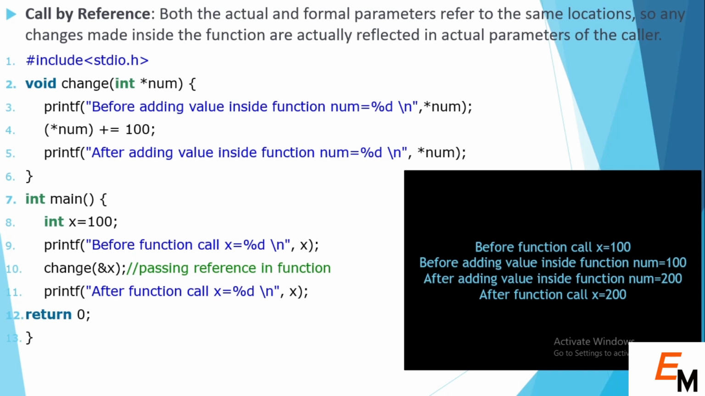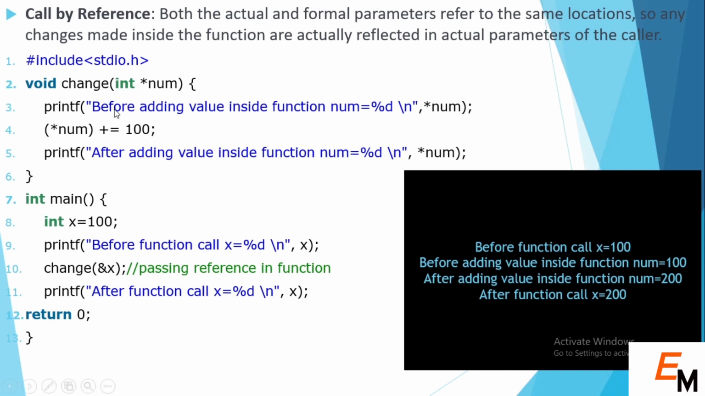Whereas if you talk about call by reference, both the actual and formal parameters refer to the same location, so any change made inside the function is actually reflected in the actual parameter. In the case of call by reference, we normally provide the address of a particular variable to a pointer variable, and then it will change the value of the actual parameter also. As you can see in the example, we have a change function, and we define integer x equal to 100 in our main function. After that we print the value of x, which is 100, as you can see in the output screen.